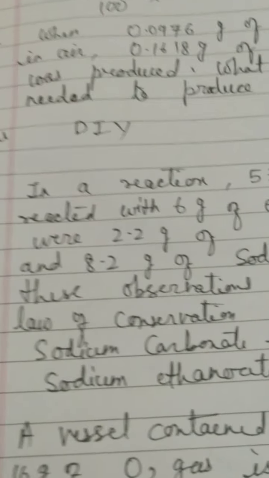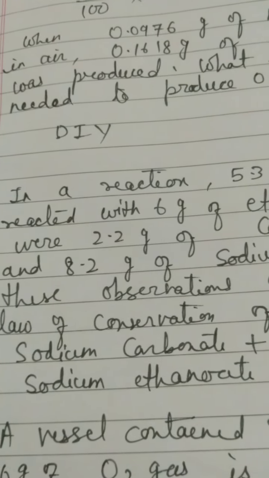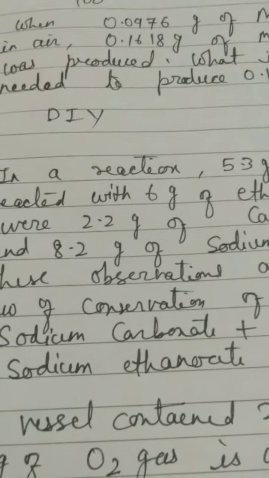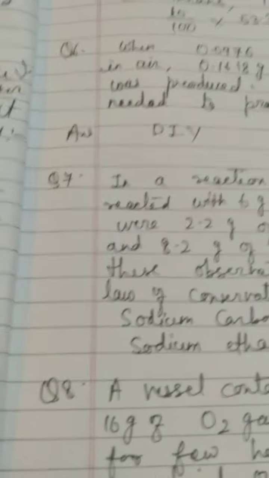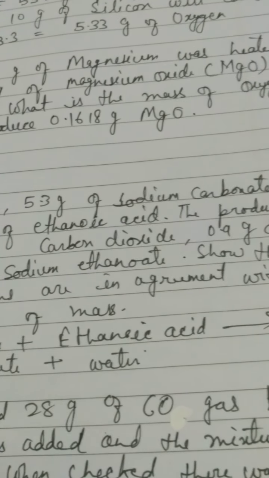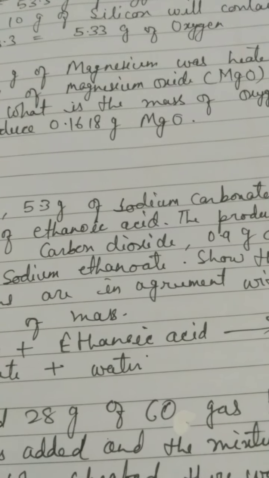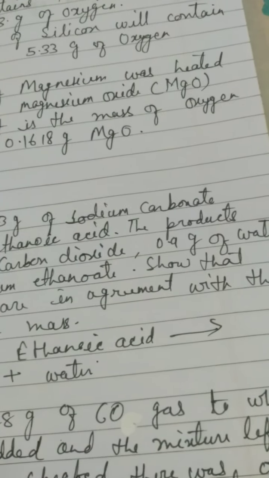You have seen that in the NCERT book, some questions after every topic have been given in blue color, that is your activity based question. This is one of the questions that is taken from NCERT. In a reaction, 5.3 gram of sodium carbonate reacted with 6 gram of ethanoic acid. Ethanoic acid is nothing but, as I just told you, acetic acid, vinegar, and sodium carbonate, not sodium bicarbonate.